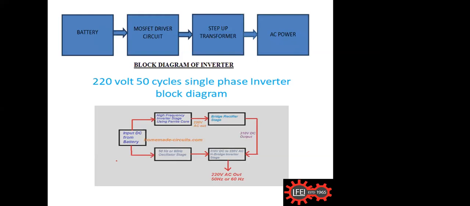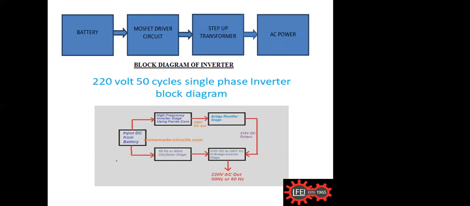Then the top block, you see, is a high frequency inverter stage using a ferrite core. Why do they specifically say ferrite core? Because at high frequencies, a transformer won't work properly without a ferrite core for the mutual induction. So all high frequency transformers use ferrite cores for the primary and secondary.